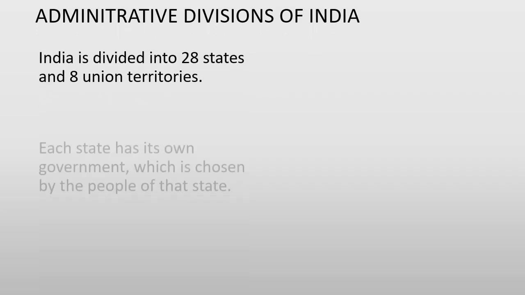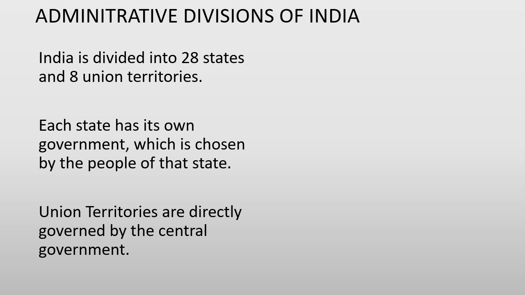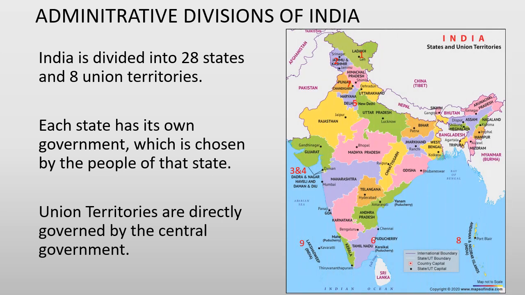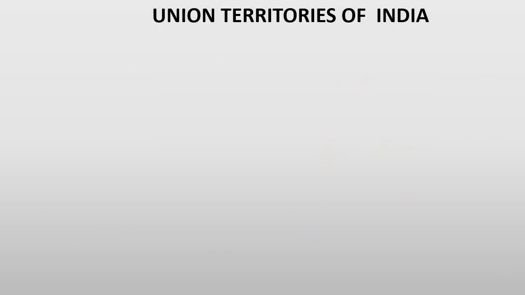Now we will see administrative divisions of India. India is divided into 28 states and 8 union territories. Each state has its own government which is chosen by the people of that state, and union territories are directly governed by the central government. Now we will see union territories of India.